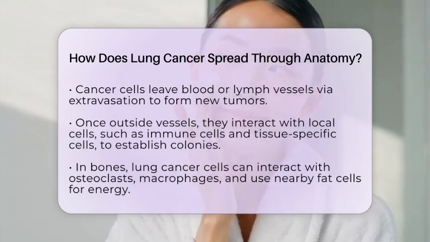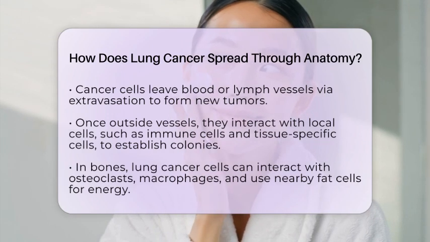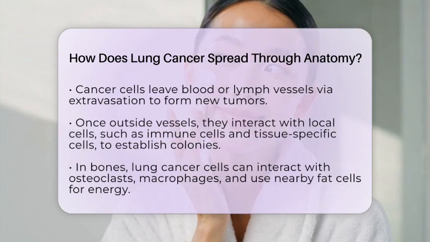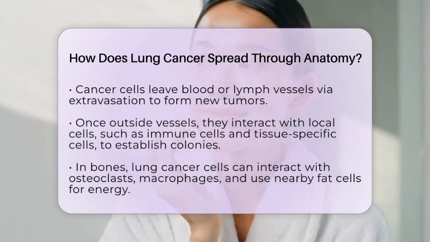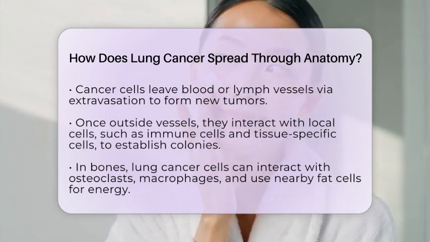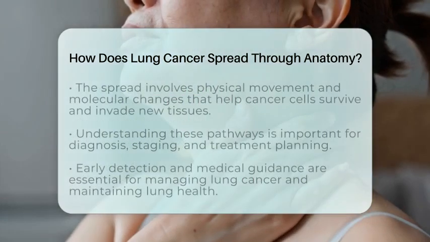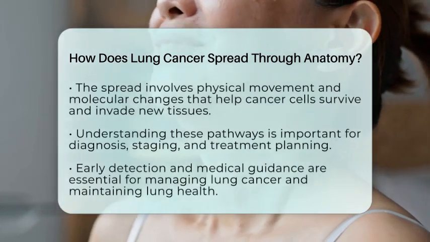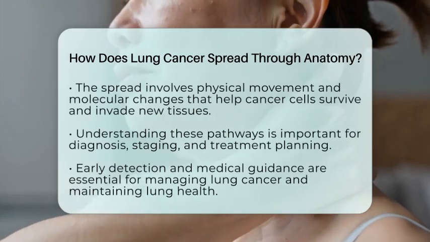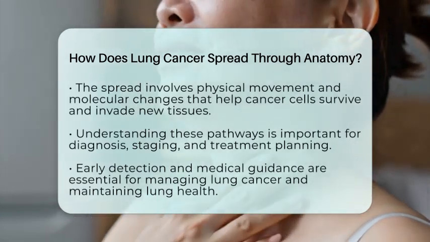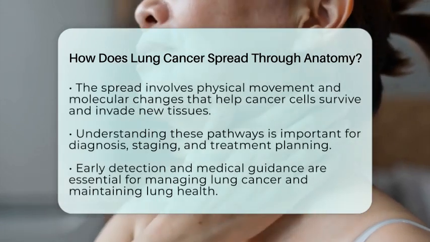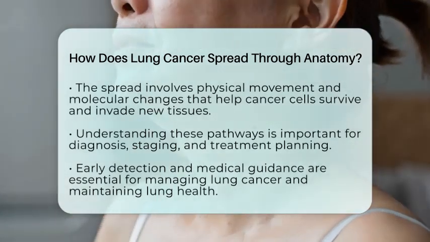In bones, for example, lung cancer cells can interact with bone cells like osteoclasts and bone marrow macrophages. They may also use nearby fat cells as an energy source, which helps them survive and grow in the bone tissue. In summary, lung cancer spreads through a combination of growing into nearby tissues, invading lymphatic and blood vessels, traveling through these systems, and establishing new tumors in distant organs.